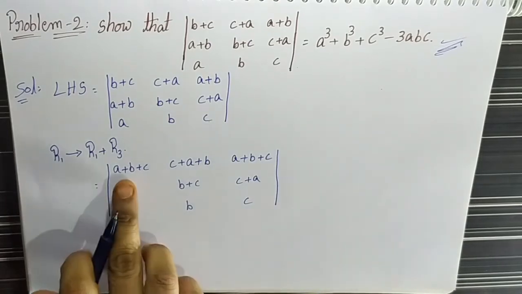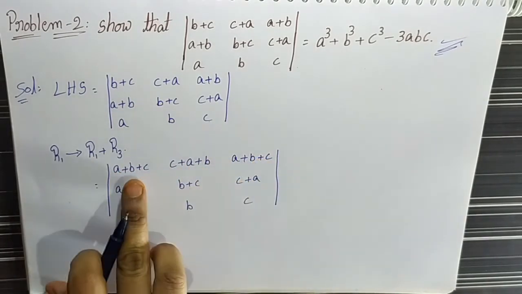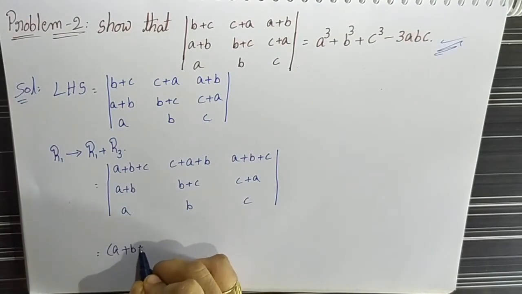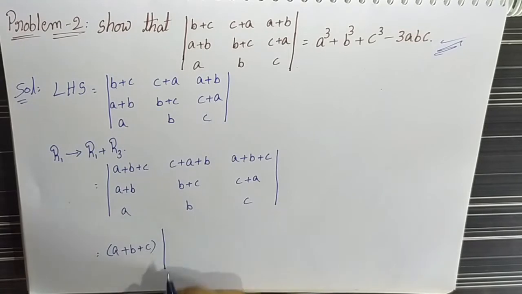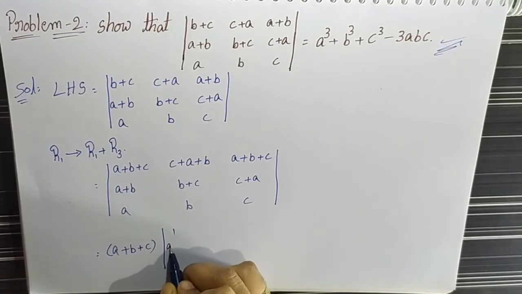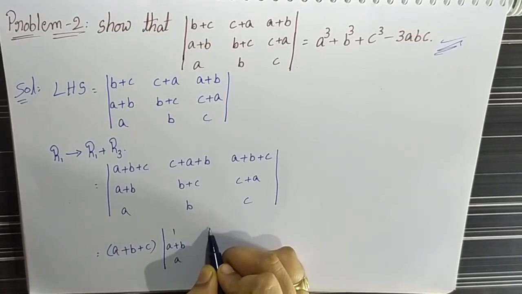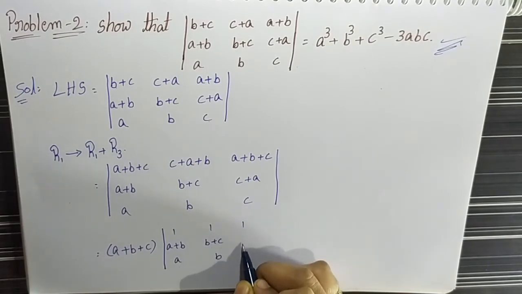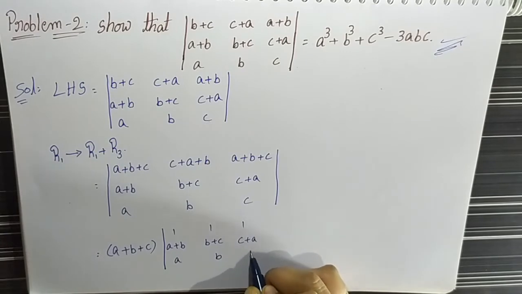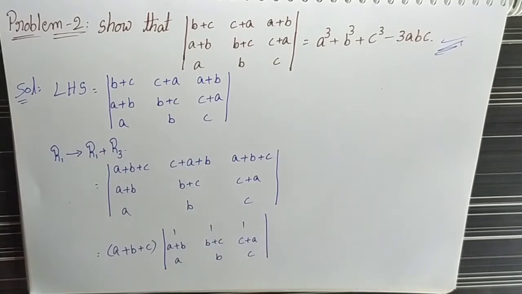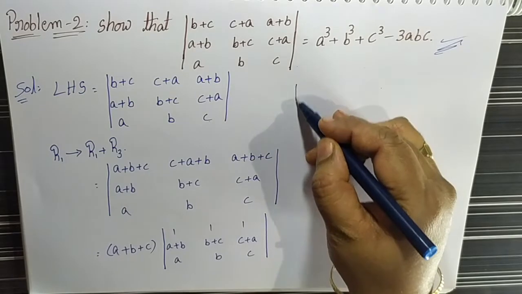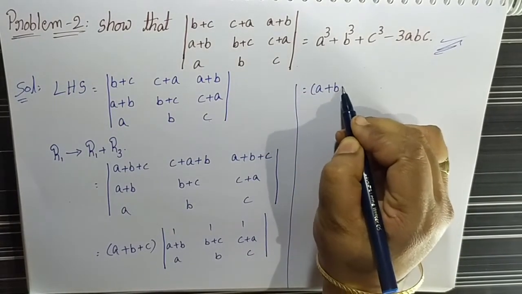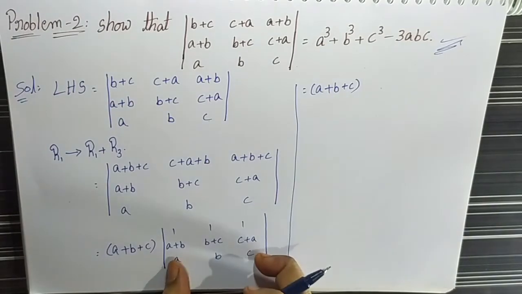That is equal to, in the first row we can take the common term a plus b plus c, so it is a plus b plus c into the determinant with rows 1, a plus b, a; 1, b plus c, b; 1, c plus a, c.